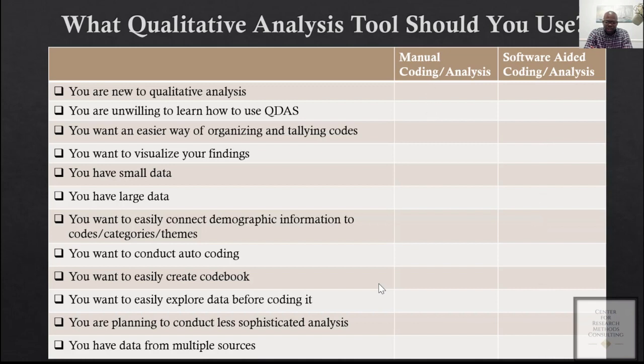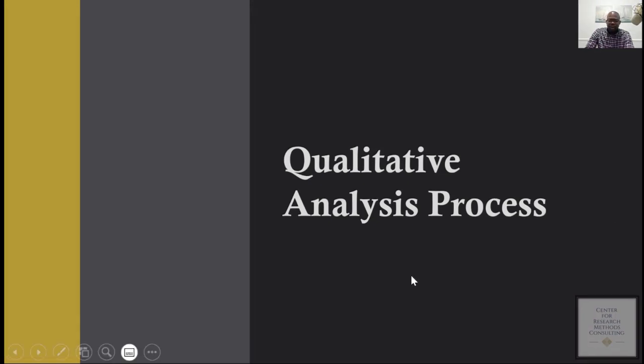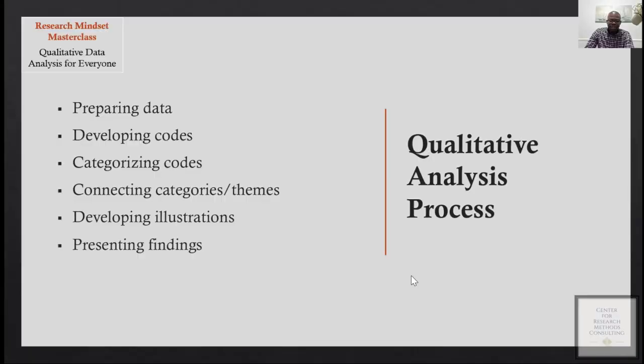So that's all that I have for you concerning deciding which tool you have to use to do your analysis. Qualitative analysis process. So these are the steps that you can take to analyze your data.